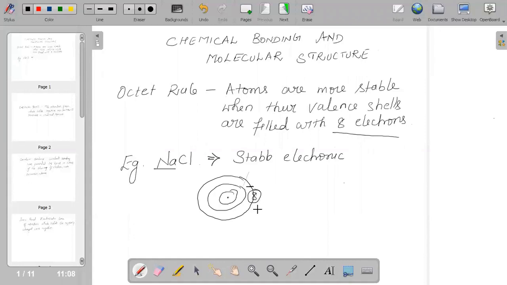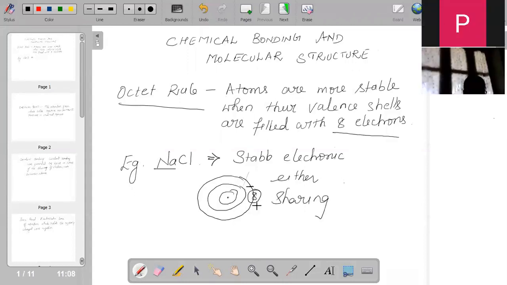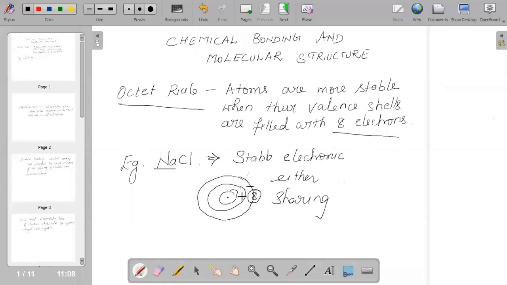So for this criterion to be satisfied, either by sharing electrons an element can get 8 electrons in its outermost shell, or by donating or accepting electrons.